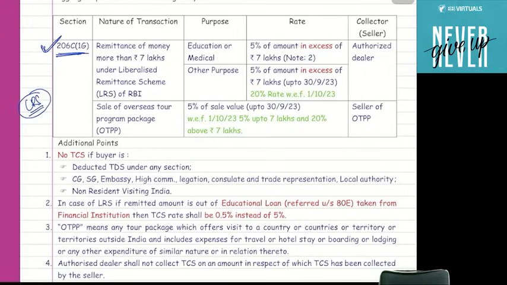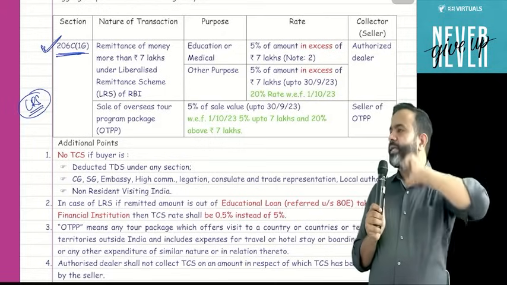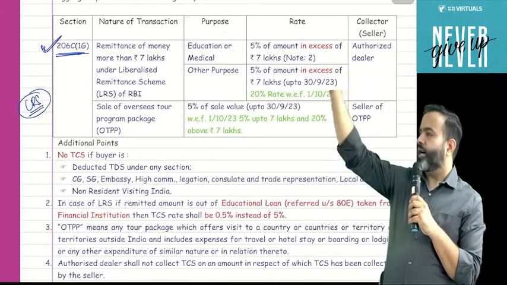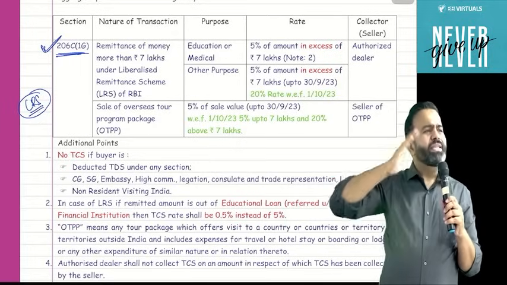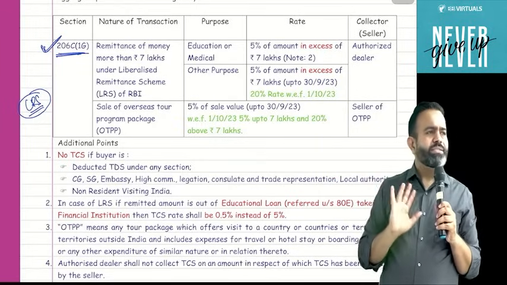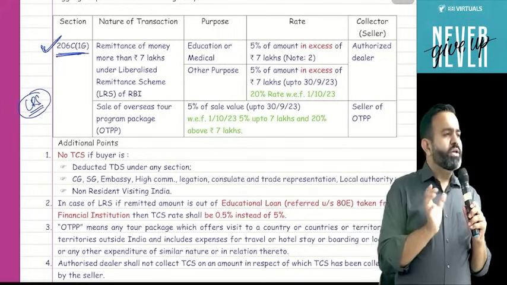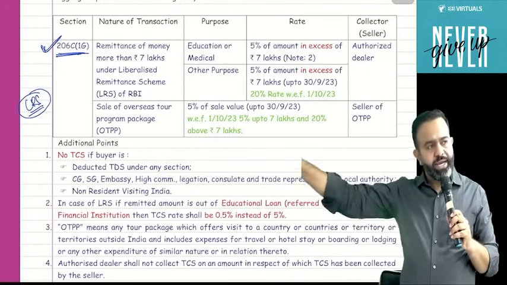Now, the lawmaker says, suppose you are remitting money outside India under the LRS scheme. Individuals and HUFs are allowed to send money outside India, and every year there is a limit of $250,000, but that limit is as per the RBI. For our income tax, there is no such limit. In income tax, you are not required to remember that $250,000 limit. That is the limit as per the LRS scheme.